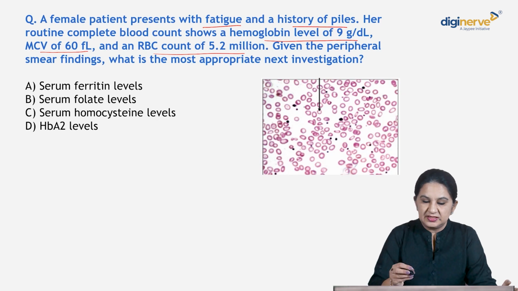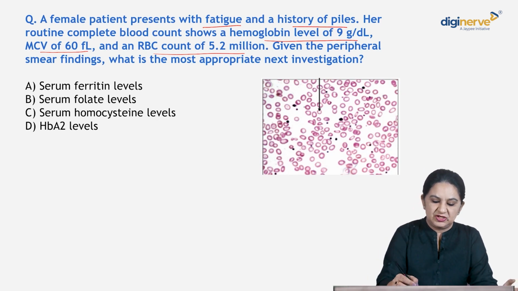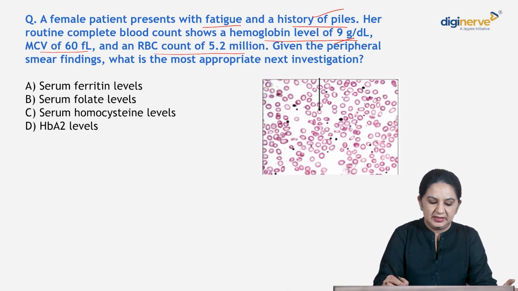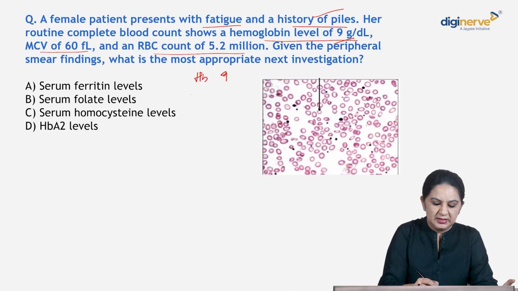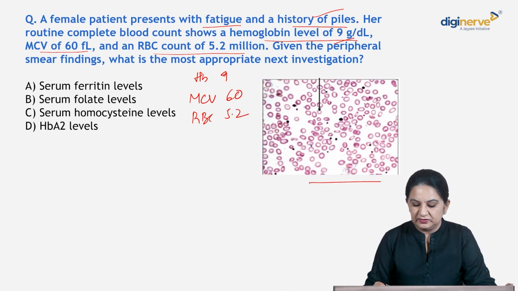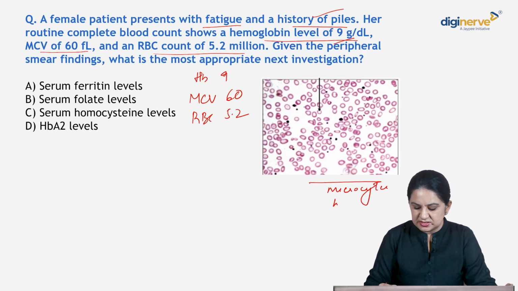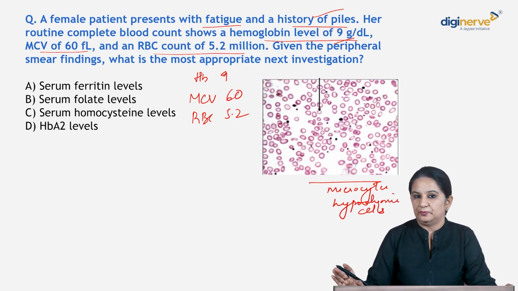Seeing the history of piles, hemoglobin 9, MCV 60 and RBC 5.2 million, and the peripheral blood picture, you see microcytic hypochromic cells. So this is a case of microcytic hypochromic anemia.